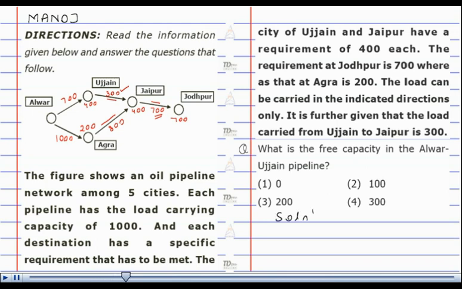Now in the previous question we had gone through all the directions and have found out what is the requirement of each city and the load carried by each of the pipelines. So as the diagram here shows, the load between Alwar and Ujjain pipeline is 700 and capacity of each of the pipelines is 1000. So the free capacity of this pipeline can be found out as 1000 minus the present load carried by it, that is 700. So that would give me 300. So answer to this question is option number 4, that is 300.